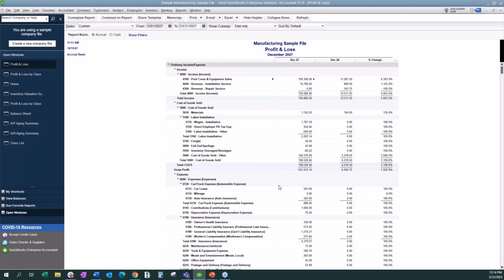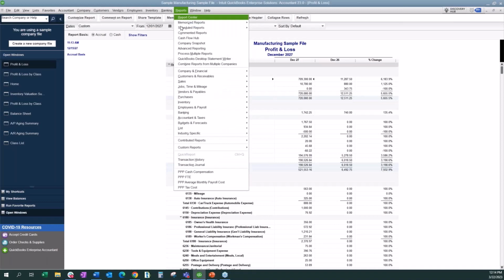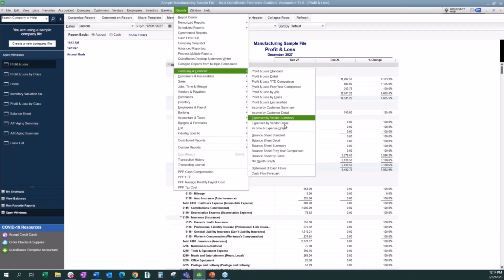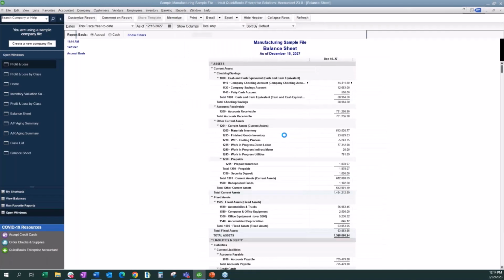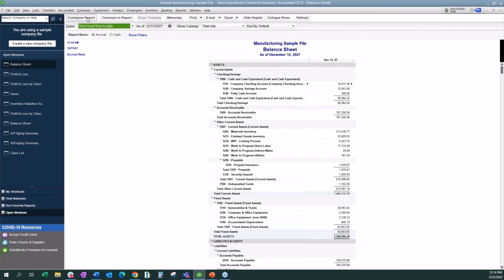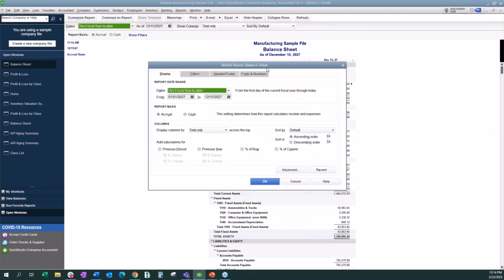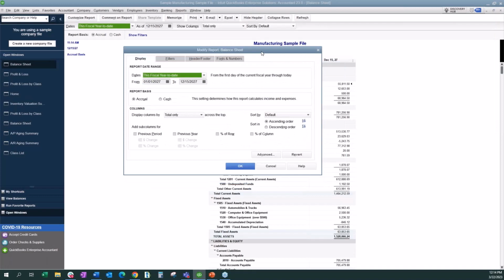Okay, this customization that QuickBooks has is really nice and really gives you that bird's eye view that clients are needing. So let's take a look at our balance sheet and show you that you've got the same options here. So this is our balance sheet, and when we go to our customization, we can see that again we can do it per the year so that we can see by quarter how the business is doing. We can say show me previous year.